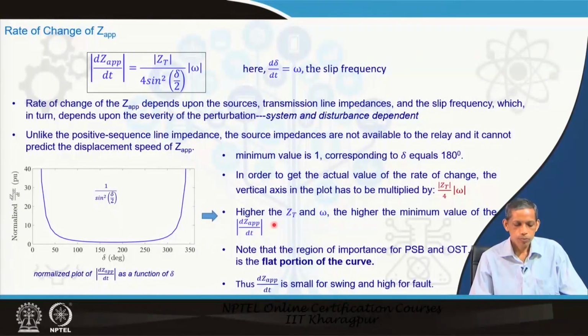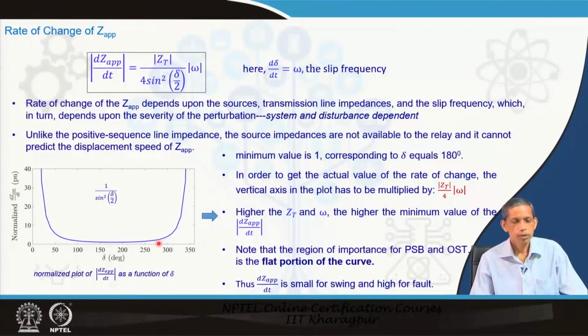Now, the point is that the higher the Z_T and omega, the higher the minimum value of dZ apparent by dt. This minimum value, which is 1 for the normalized case, will be multiplied with this term. So, if Z_T and omega become higher, then this term also will be higher. But note that from the perspective of power swing blocking and out of step tripping, the flat portion is of relevance, because it is in this region that the corresponding delta will be operational.